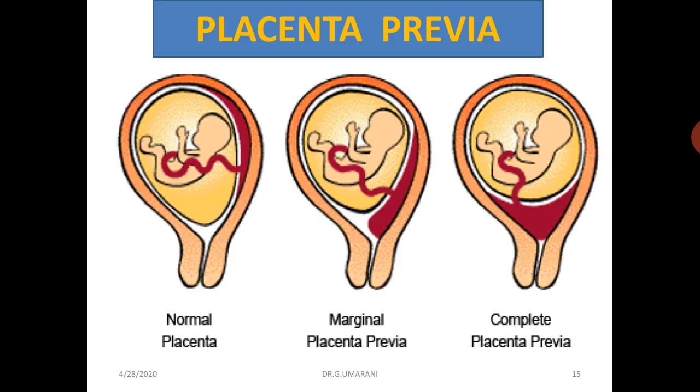One more clinical correlation is placenta previa. Normal implantation is at the upper segment and the posterior wall of the body of the uterus. If it is implanted below that level, one type is marginal placenta previa, and the last image represents complete placenta previa.